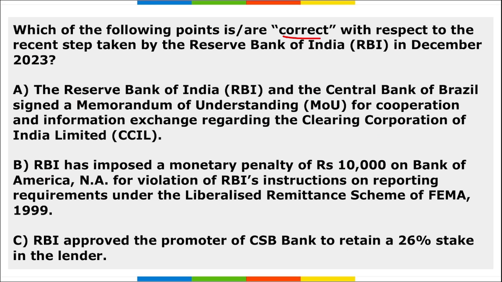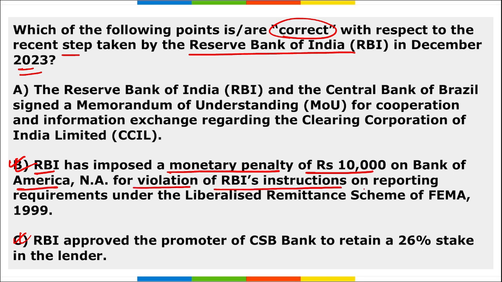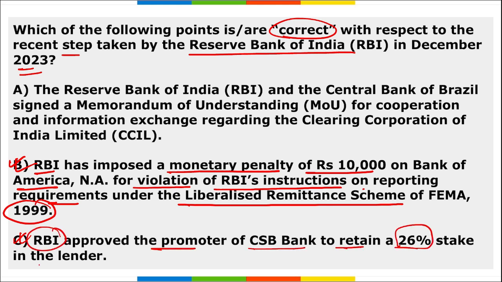Next, which of the following are correct with respect to the recent steps taken by RBI in December 2023? Remember here option B and C are correct. B is saying that RBI has imposed a monetary penalty of 10,000 rupees on Bank of America for violation of RBI's instructions on reporting requirements under the liberalized remittance scheme of FEMA 1999. Absolutely right. C is saying that RBI approved the promoter of CSB Bank to retain a 26% stake in the lender.